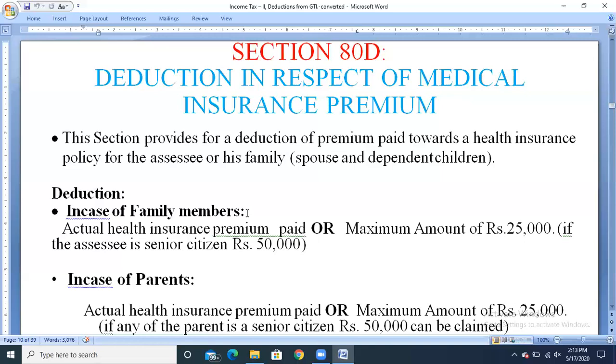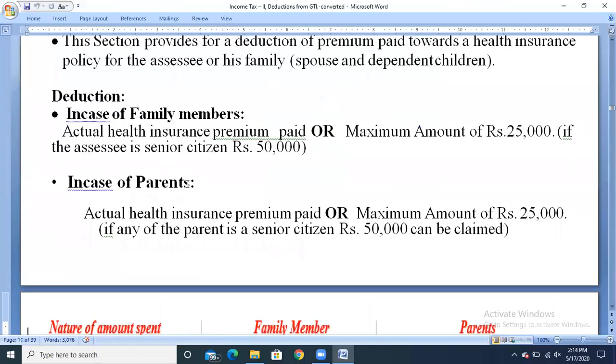And if he has taken any medical insurance premium in case of parents, either father or mother, the deduction amount will be the actual health insurance premium paid or a maximum of rupees 25,000. And if any of the parents is a senior citizen, either mother or father, you can claim the exemption under section 80D up to rupees 50,000.